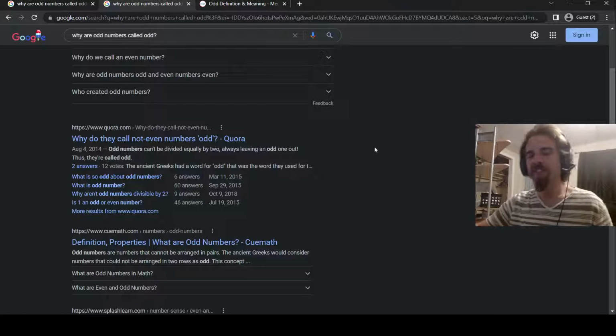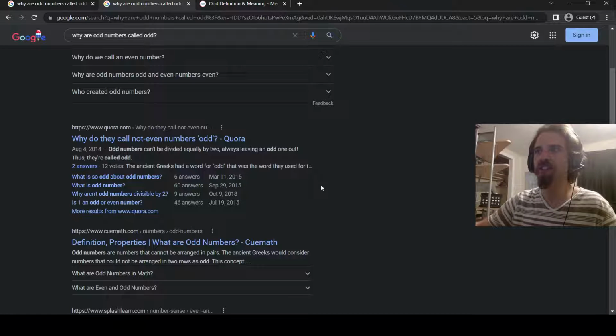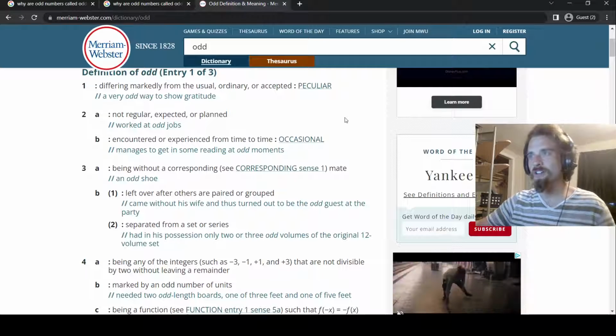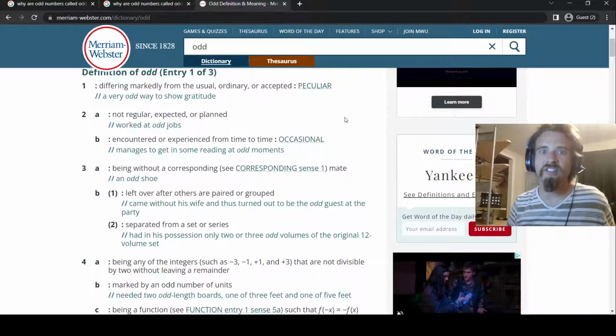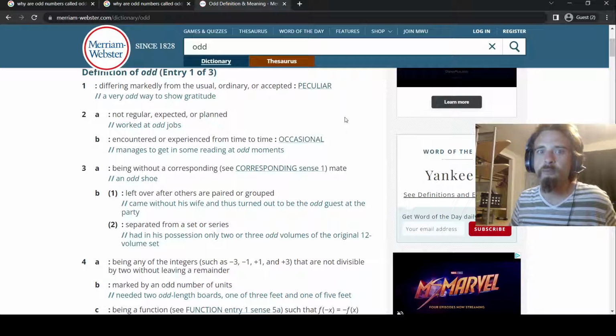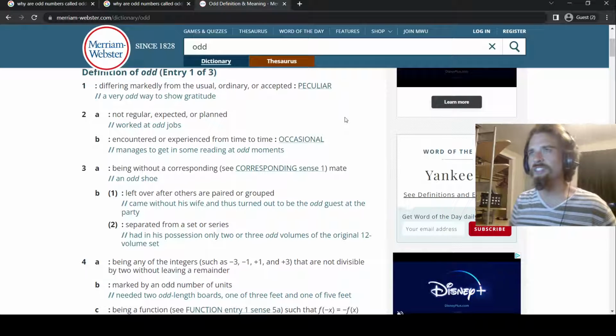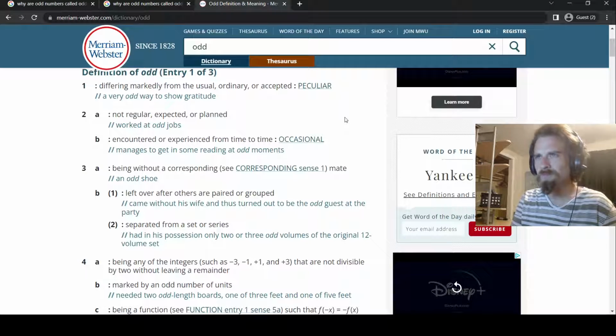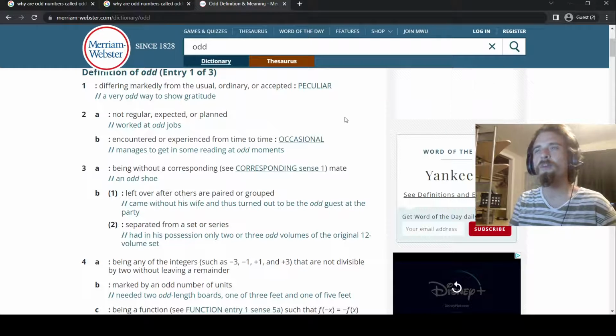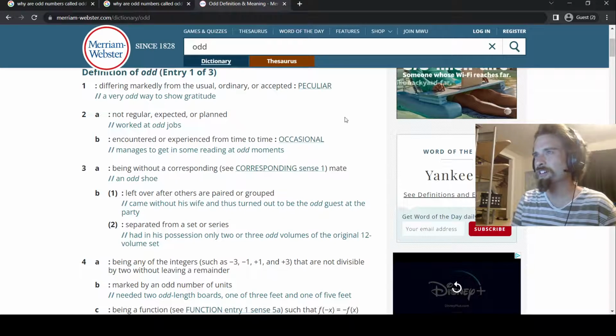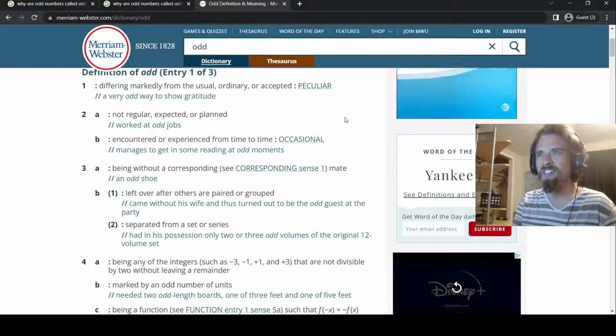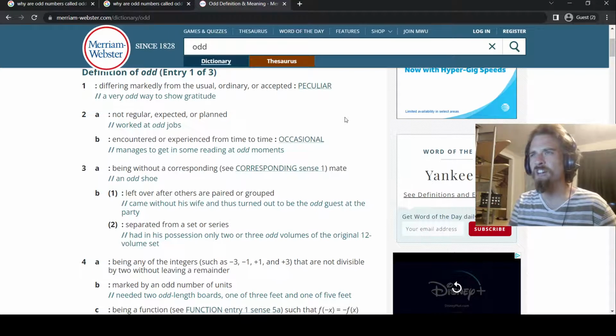Okay, so this got me to ask, well, why? Why can't they be divided equally by 2? Because I guess that's even. But so I jumped over here as I wanted to know more about the word odd, because it was just odd that I didn't really know that much about the word odd. And looking at Merriam-Webster here, odd is defined as differing markedly from the usual, ordinary, or accepted, not regular, expected, or planned, encountered or experienced from time to time.